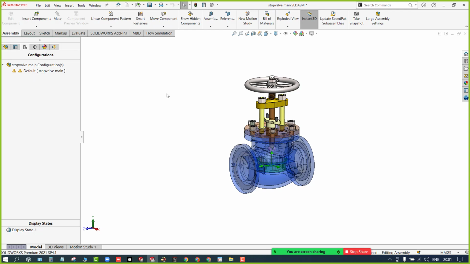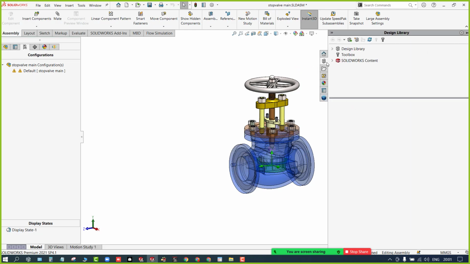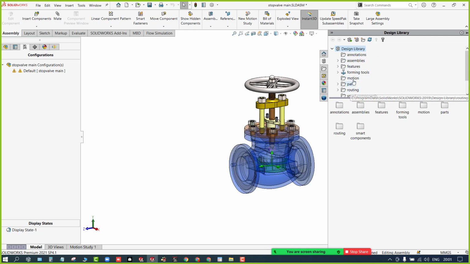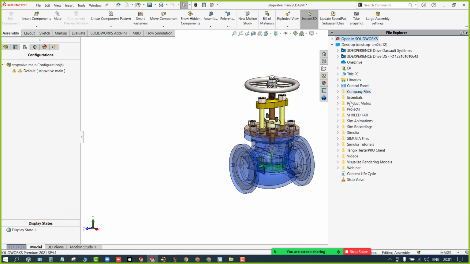Okay. And coming to task manager, here you have the design library where you get all the tools. Let's say toolbox, where you can get all the fasteners ready made, and in the other design library you get the assembly features and the forming tools, everything ready made here. That I'll explain later. File Explorer is the same as Microsoft Windows File Explorer. Over there you can directly browse any of the files, you can open the files from here as a shortcut.